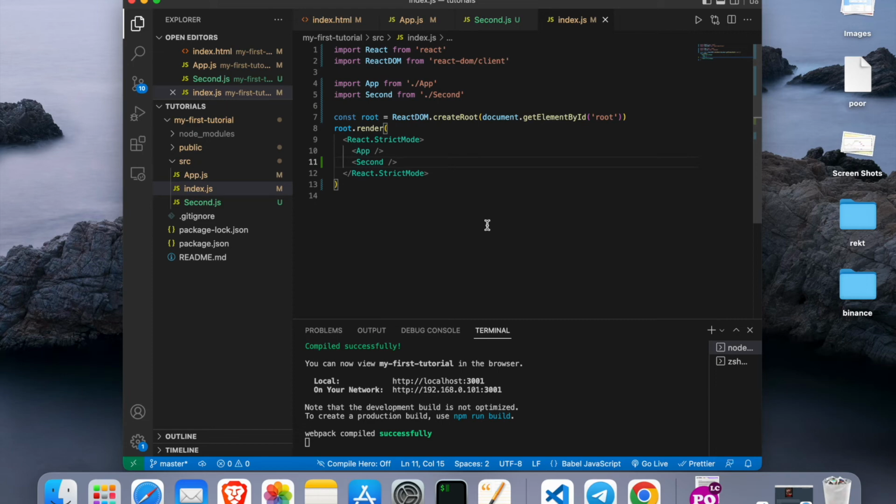Instead of typing all the code inside this index.js, we create different components, and then we export those components, import them back in this index.js file, and simply render them in this render section of it, and that's it.